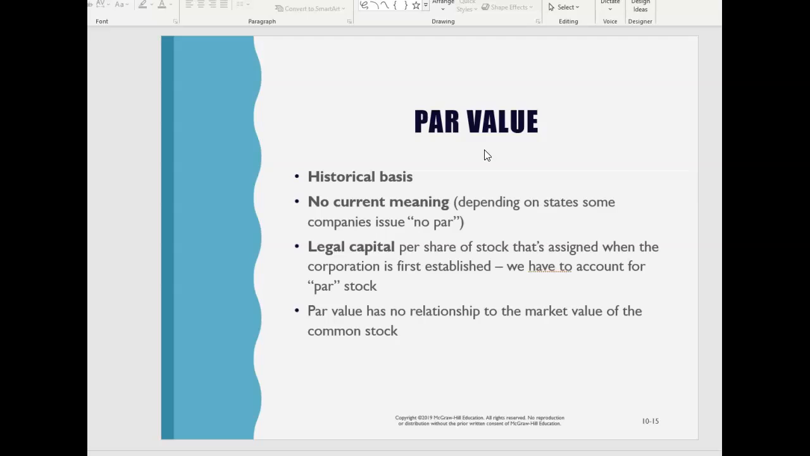Some states don't require our companies to have par value, and some states where we're incorporated do require us to have something called par value. Most companies now, if you look at their stock, say, okay, if I have to have par value, here it is. It's a cent, or half a cent, or 2 cents. It's some very nominal amount, but it messes up our accounting. So you just need to know it's out there. All right. The legal capital is the per share amount of stock that's assigned when the corporation is first established, right? The par value has no relationship to the market value of the common stock.